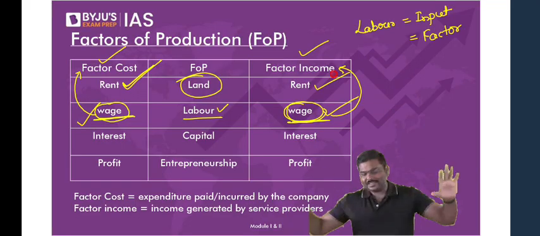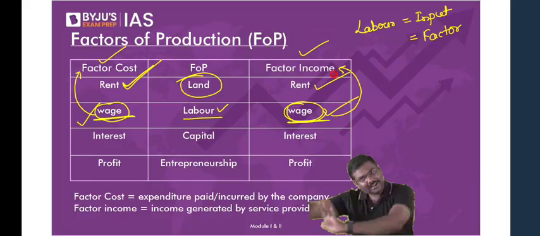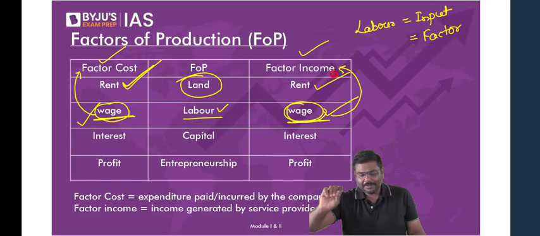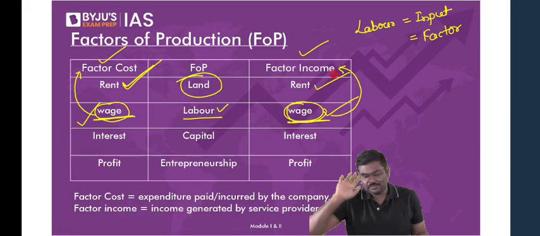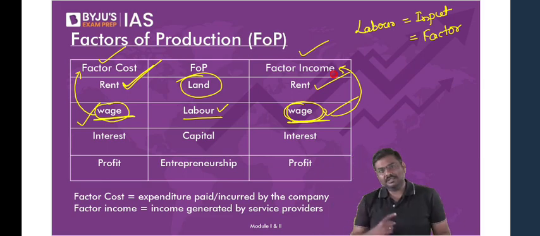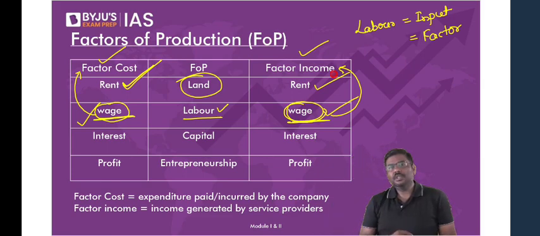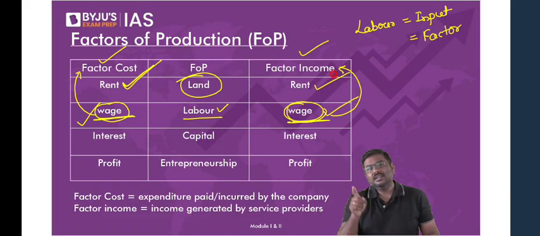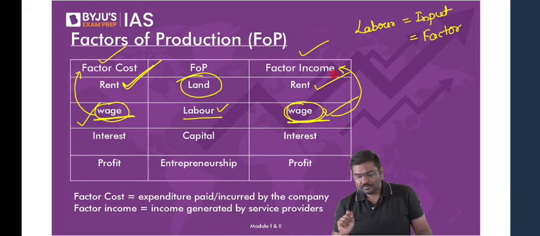Let me take another example. Tomorrow you will become IAS officers. Not literally. Tomorrow you will become IAS officers. You will provide services to the Government of India. Correct? At the end of the month, you will receive a salary of 1 lakh rupees. Can I call it your income? All of you okay with this?